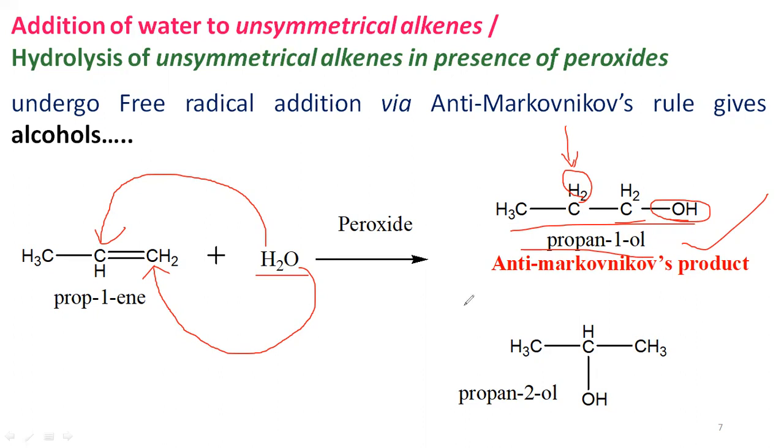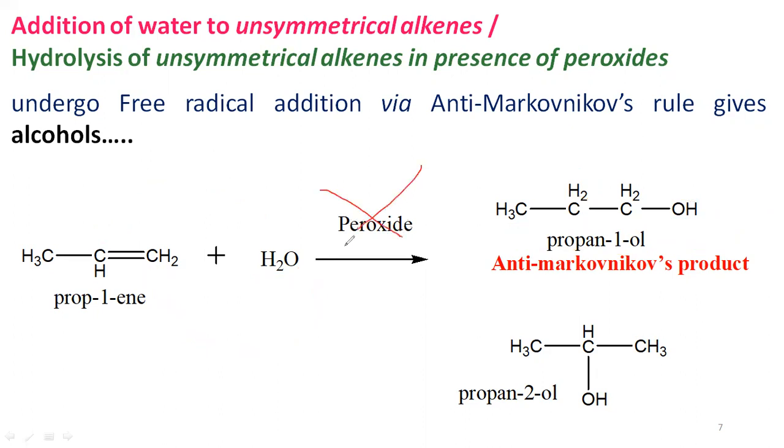For example, in the same reaction, if there is no peroxide, then it follows Markovnikov's rule. In such a condition, H plus, hydrogen, goes onto the double bonded carbon atom which has more hydrogens, and OH minus goes onto the other double bonded carbon atom.